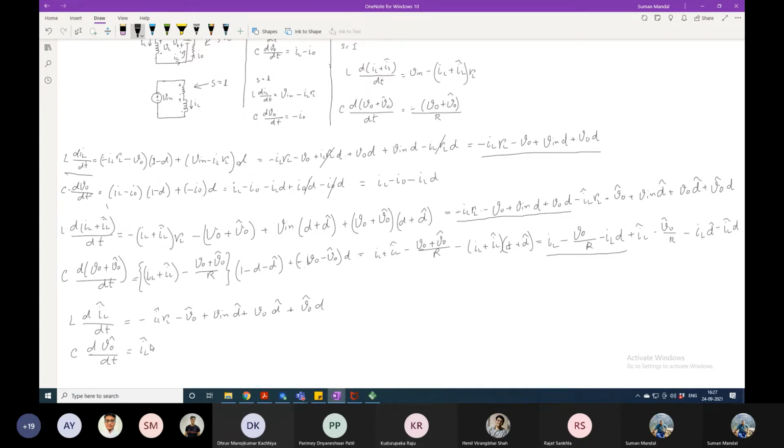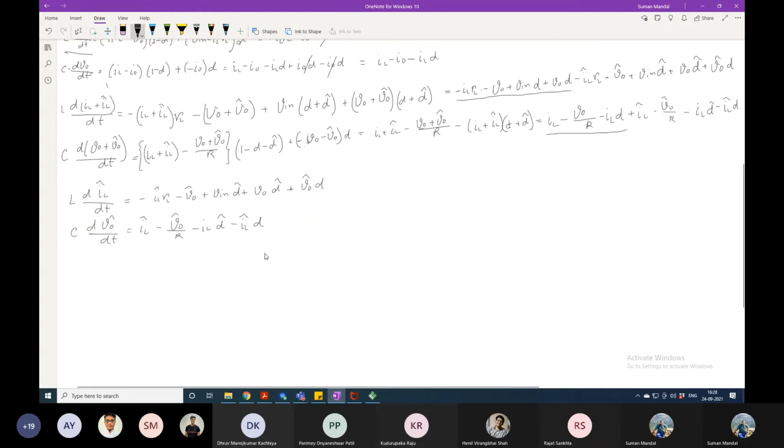So what we have now is IL perturbation minus V0 perturbation by R, and then IL D perturbation minus IL perturbation D. Till now all are on the same page. If someone is not understanding anything, please ask. Okay. I will assume all of you are understanding, at least the equations.